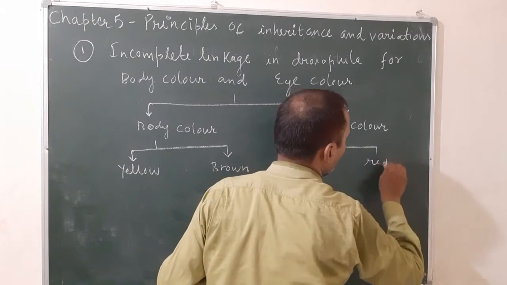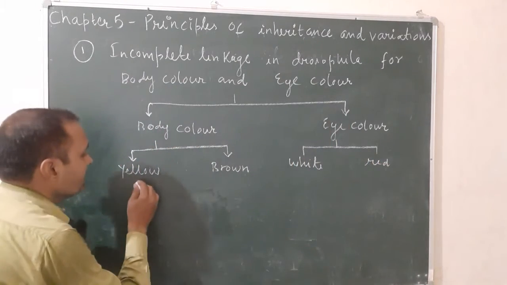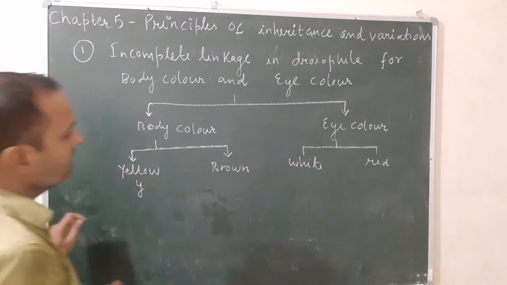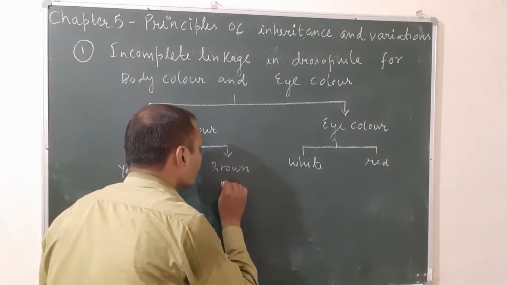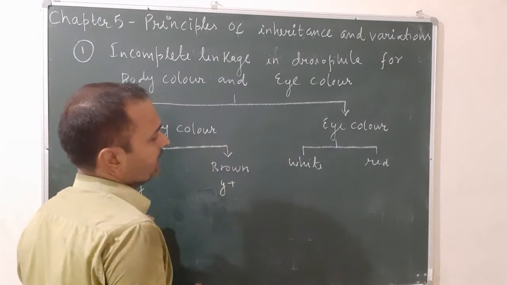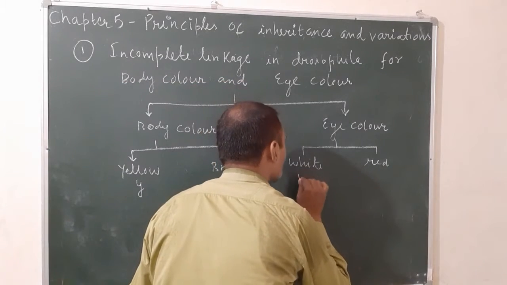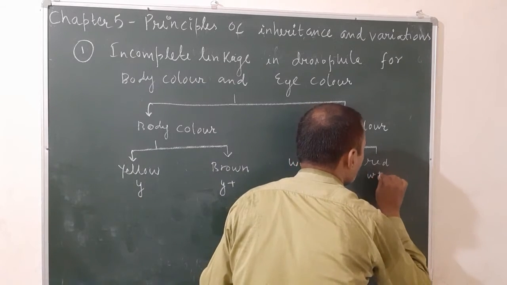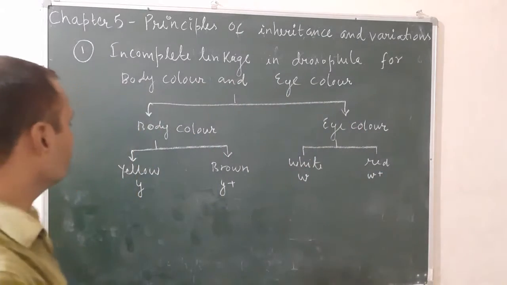The gene for yellow is small y, and for brown it is y plus. For white it is small w, and for red it is w plus. So these are the genes.